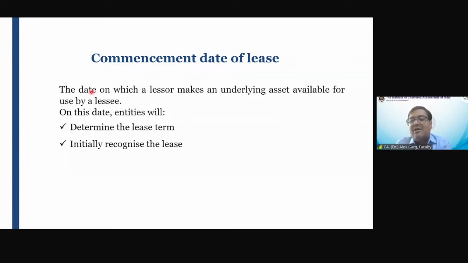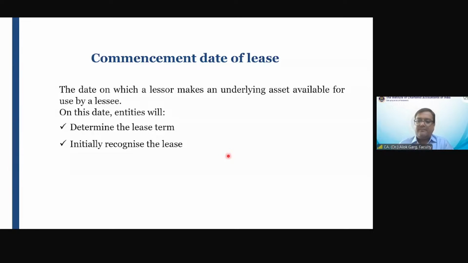Okay. So commencement date is a date on which a lessor makes an underlying asset available for the purpose of use by the lessee. On this date, the parties will determine the lease term and the parties will do the lease accounting. Okay. On the 1st April, Hemant will recognize right of use asset and lease liability. I hope the inception and commencement part is clear to all of you. Yes, guys?